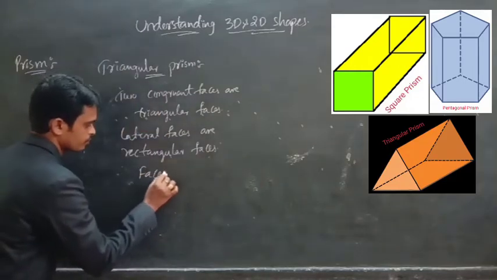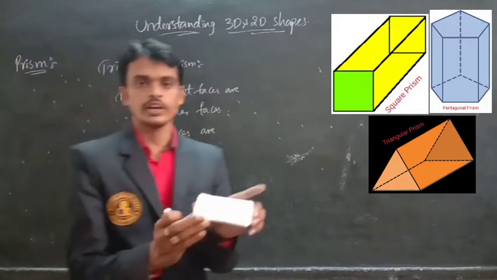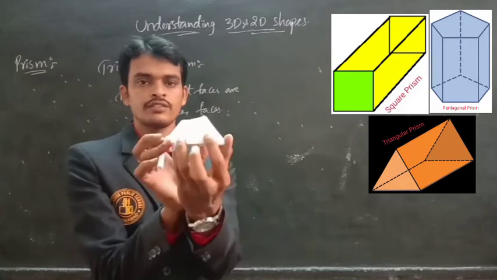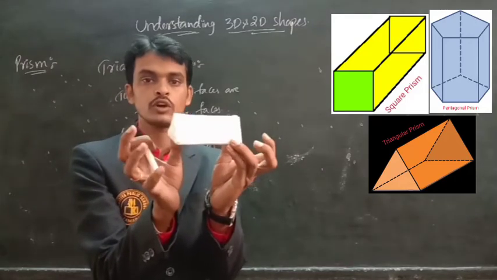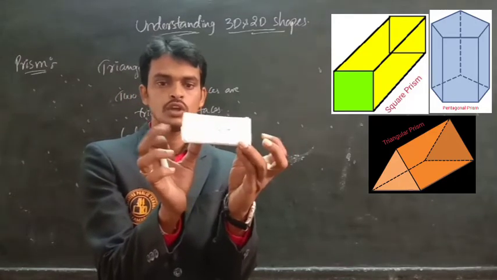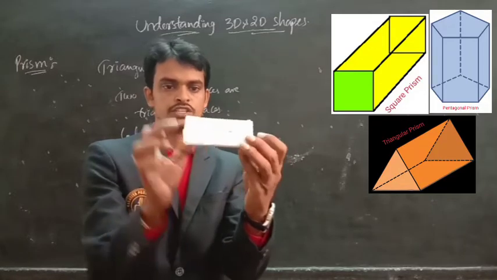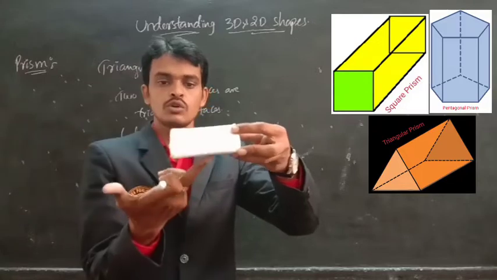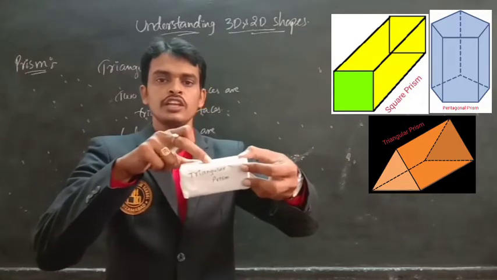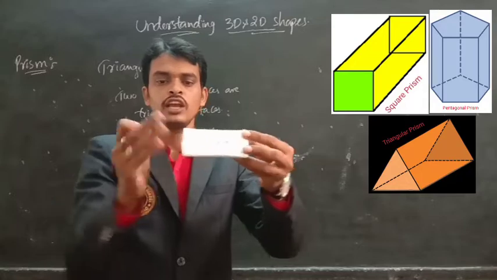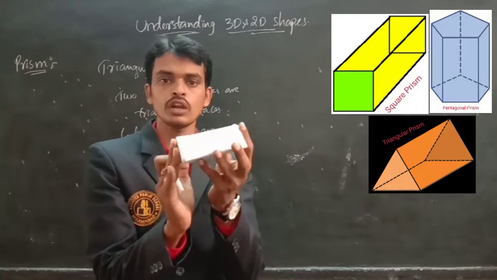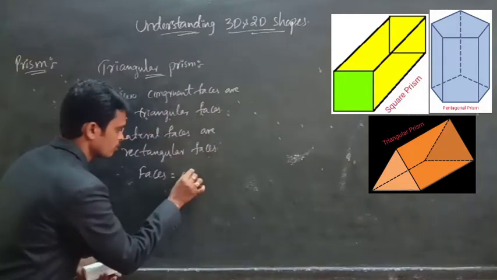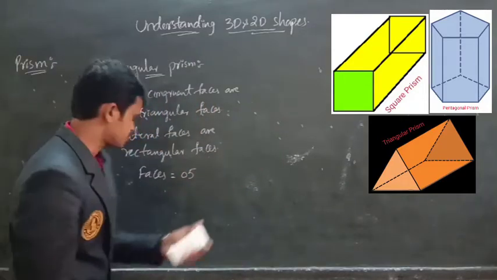Faces. Now let us count the faces. This is one triangular face and this is one triangular face. So how many triangular congruent faces are there? 2. And lateral faces, let us count the lateral faces. 1, 2 and this back side 3. So lateral faces are 3 and congruent faces are 2. Total how many? 5 faces. Next, edges.